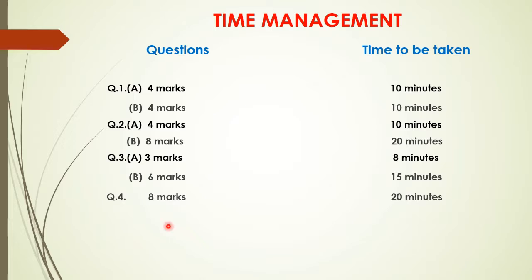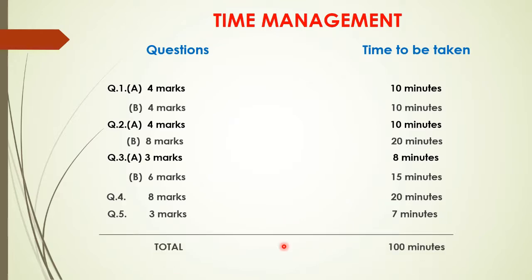Then question number 4 is of 8 marks. For that you can utilize 20 minutes, and some extra time also you can utilize now because you have extra time given. Here you have to think and act, so you can utilize 10 minutes more here. You can save your time in question number 1 and 2 and utilize it here. And finally for question number 5, which is of 3 marks, you can use 7 minutes or 8 minutes. This way if you divide the time, then you can manage your 100 minutes totally.